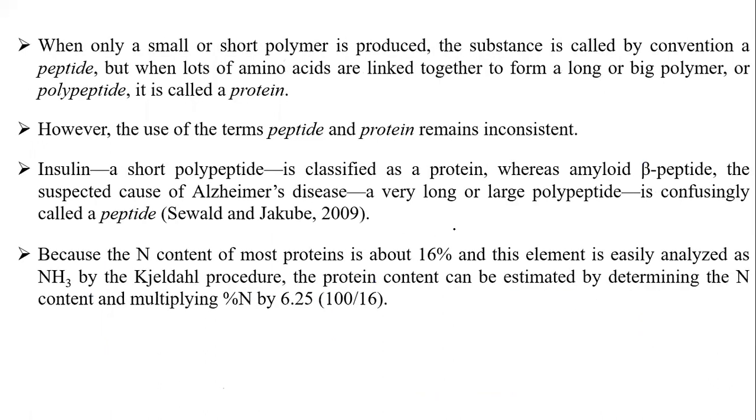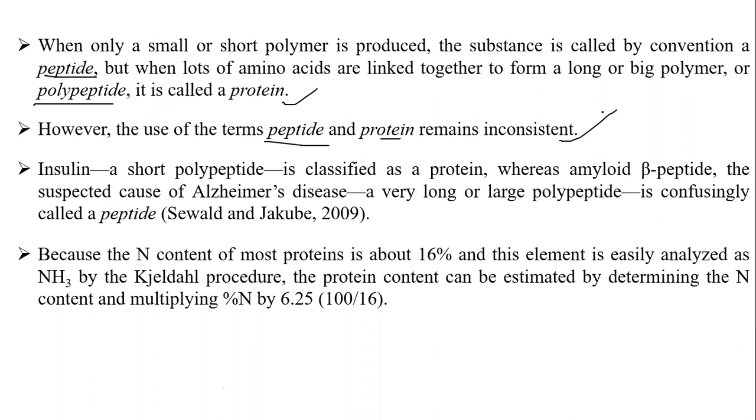When only a small or short polymer is produced, by convention it is called a peptide, a small substance. But when a lot of amino acids are linked together to form a long or big polymer, it is called a polypeptide, and it is called the protein. So if there is only a very short polymer, it is called a peptide. If there is a long chain of amino acids, it is called a big polymer or polypeptide. However, the use of the terms peptide and protein remains inconsistent. There are a lot of inconsistent opinions about peptides and polypeptides.